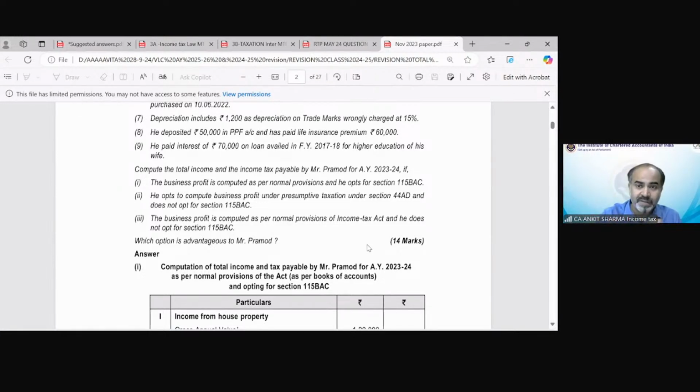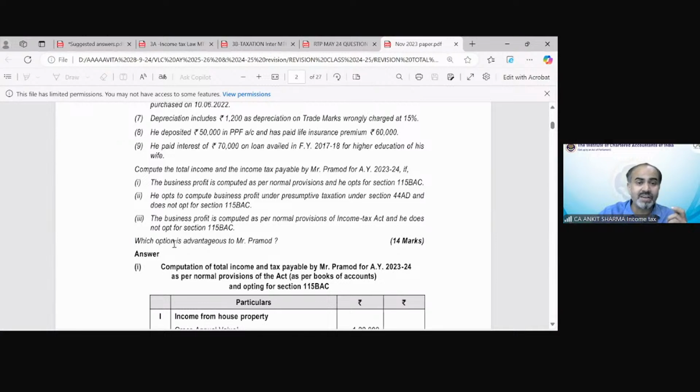That means the first part is saying if you are going for section 115BAC, you have to calculate tax according to it. Point number 2, as per section 44AD. And point number 3, if he does not opt for section 115BAC. So point 3 is for optional tax regime. Point 1 is for default tax regime tax calculation. And point number 2 is for presumptive taxation scheme tax calculation. So 14 marks, a lot of things have been asked from a student in this question.